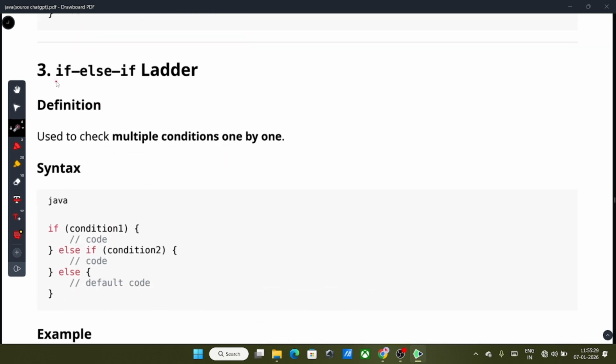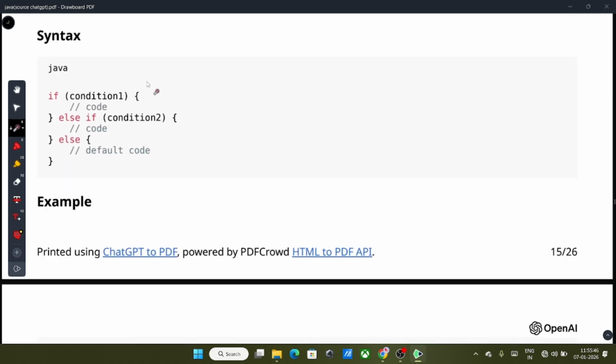Next, third is the if else if ladder in Java. So what is the if else if ladder? If you have one or more conditions, then you must use this if else if ladder statement in Java. This is the syntax.